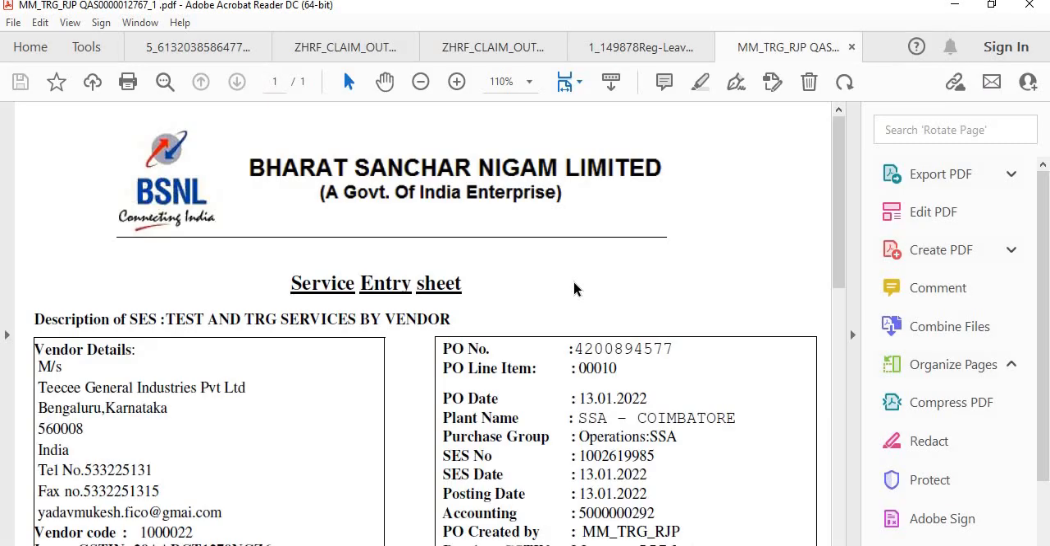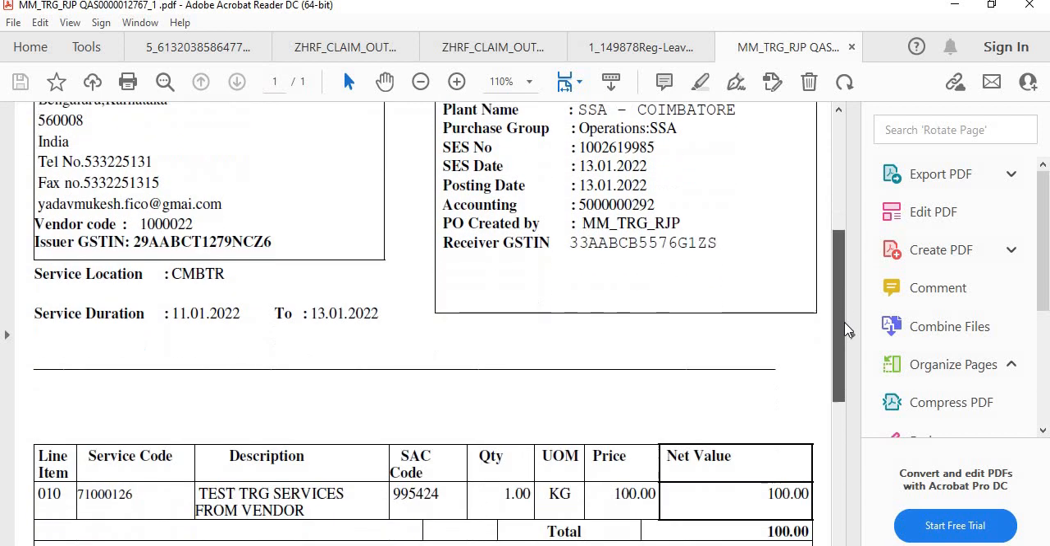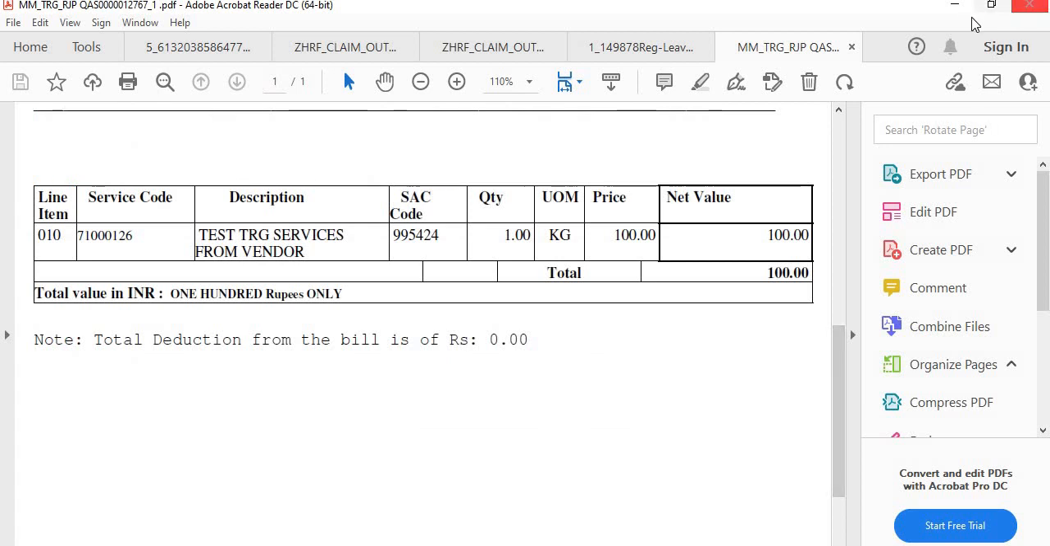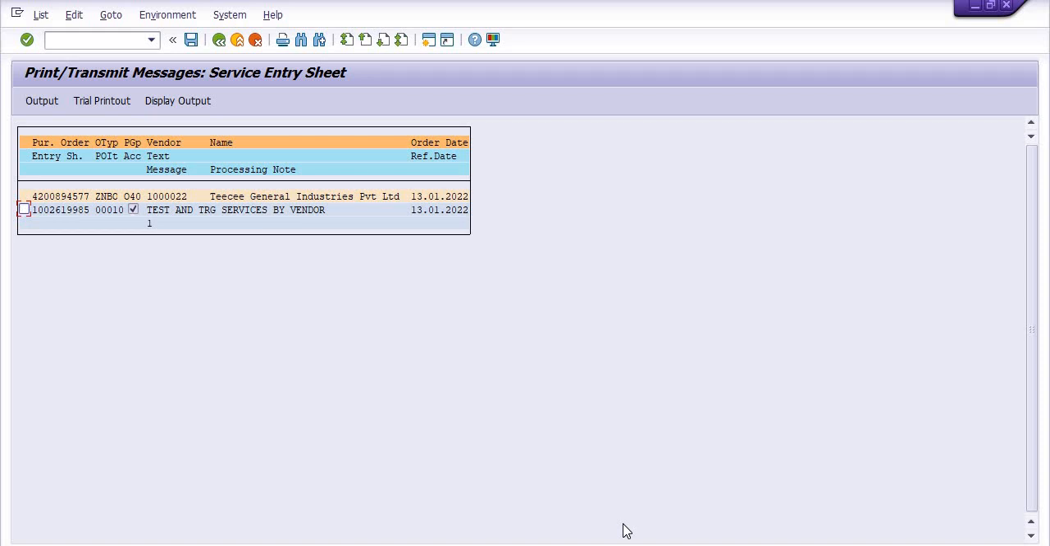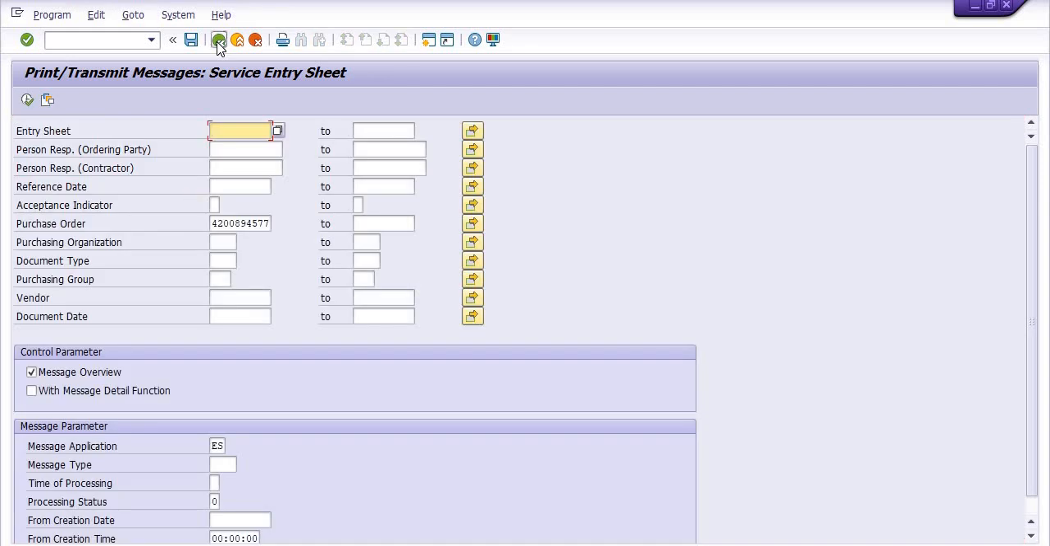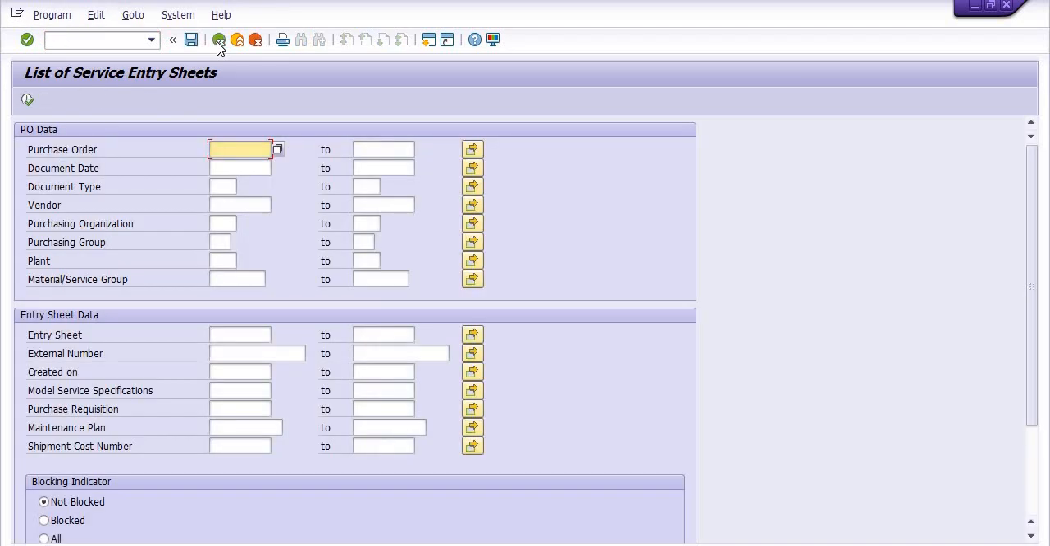See, this is the PDF file of your service entry sheet. So you can get the data regarding it, and you can hand over this service entry sheet to your claim department. And one more thing I want to explain: ML84 is a transaction code from where you can get the details of the service entry sheets with respect to a purchase order.